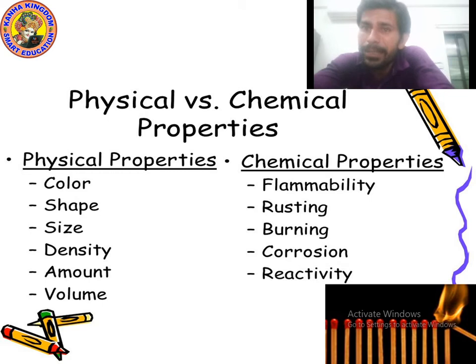Flammability means the ability of being burned. Rusting means the process of getting corroded. Burning, and corrosion is the same as rusting. Reactivity always depends on the chemicals, which chemicals are reacting, because it depends on the chemical, then the chemical property changes. Please write down, I'm giving you 10 seconds.